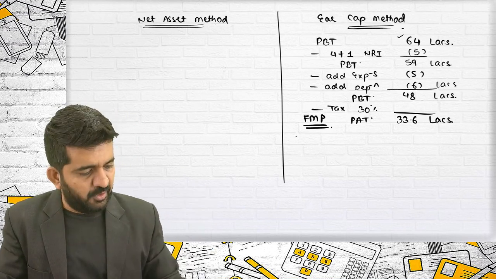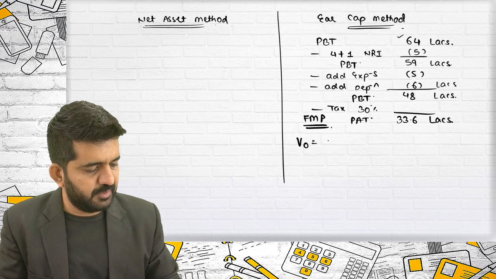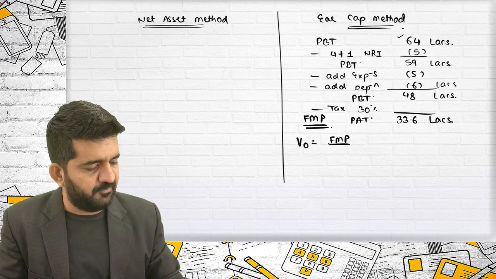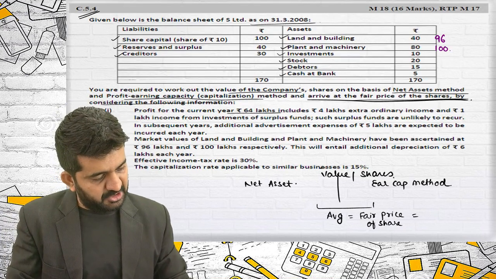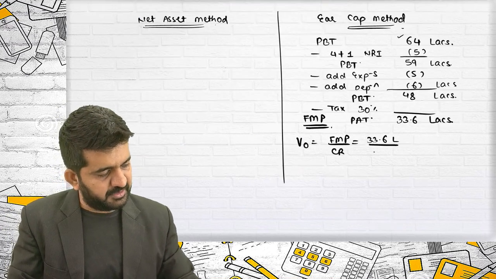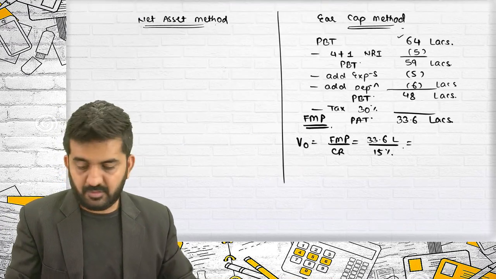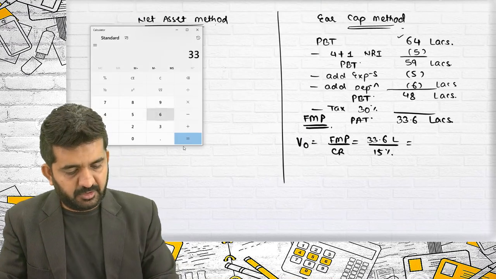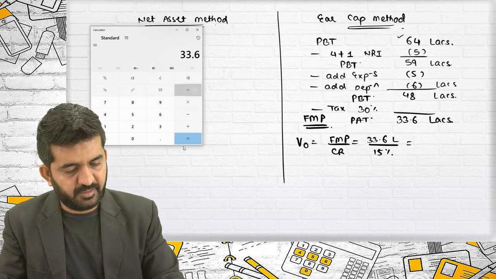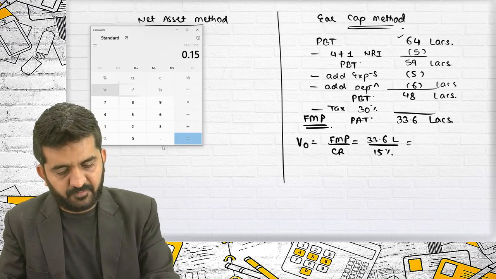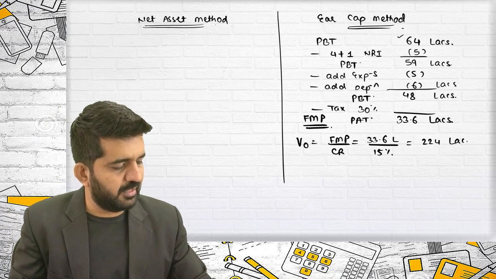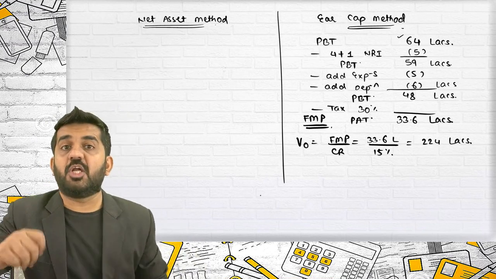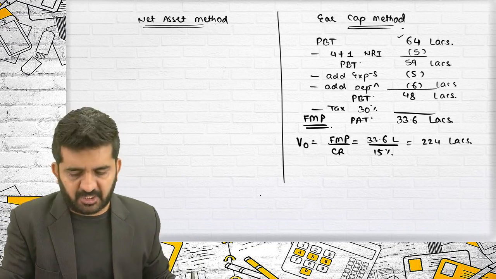Sorry, value of the company. Future maintainable profit divided by capitalization rate, which is 33.6 lakhs divided by the capitalization rate given, 15%. It is 224 lakhs rupees, the total value of the business as per earning capitalization method.